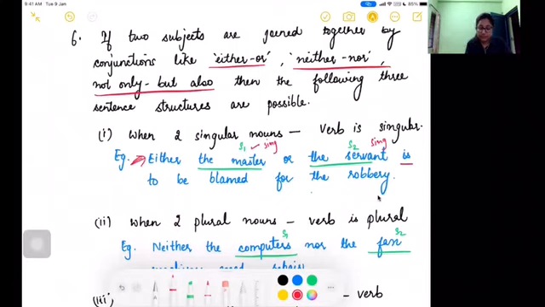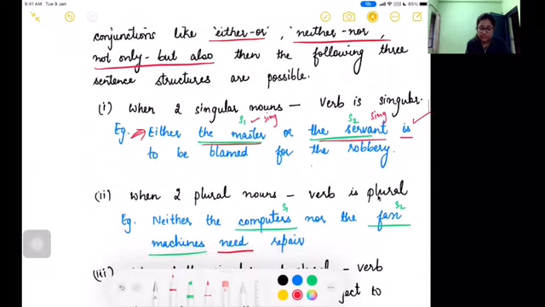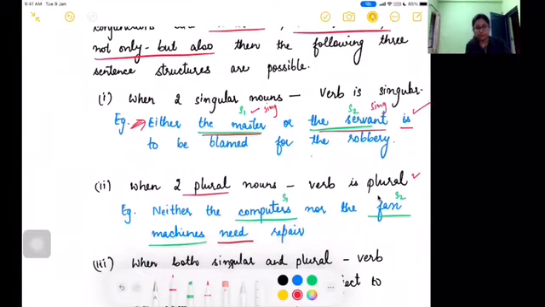So here subject 1, the master, and subject 2, the servant. Both are singular. So if both are singular, you will use the singular form of verb. Easy, right? Similarly, if there are two plural nouns, then you will use the plural form of verb. Neither the computers nor the fax machines need repair.